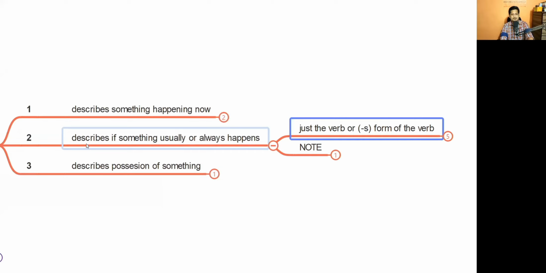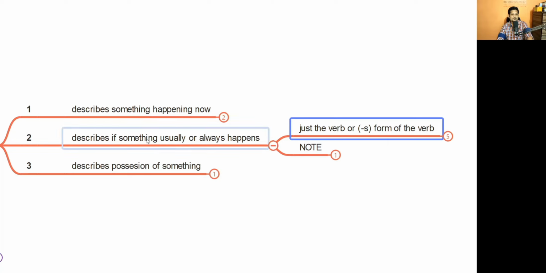Usually what happens, for example, there is one way to write it. You can just use the verb form, just the normal form of the verb, or the S form of the verb. For example, goes, drives, moves, and all that. Now here, what is interesting for you to note is that there is no auxiliary verb. You must not use any helping verb here. What are helping verbs? Was, is, are, am, have, has, all of those. You're not going to use them.